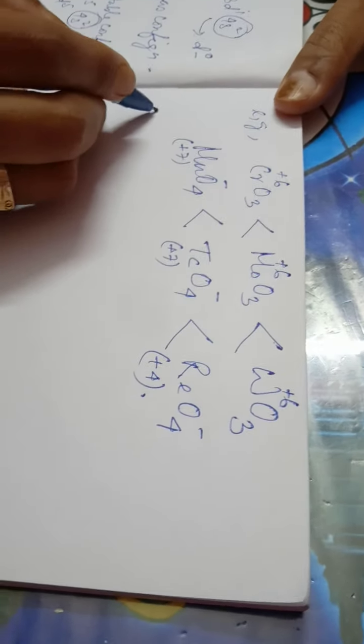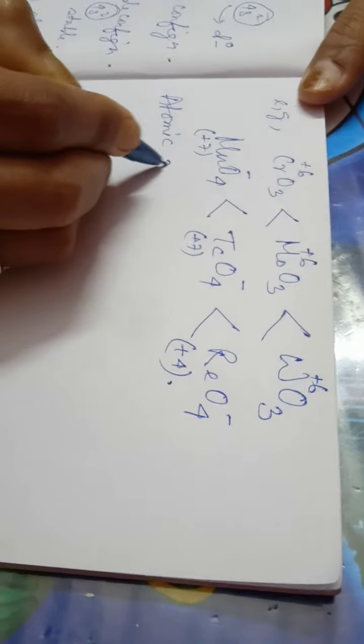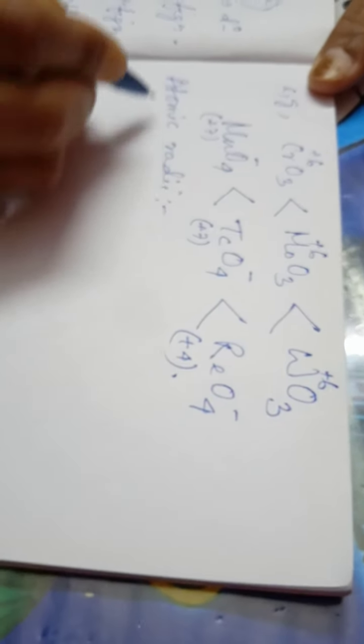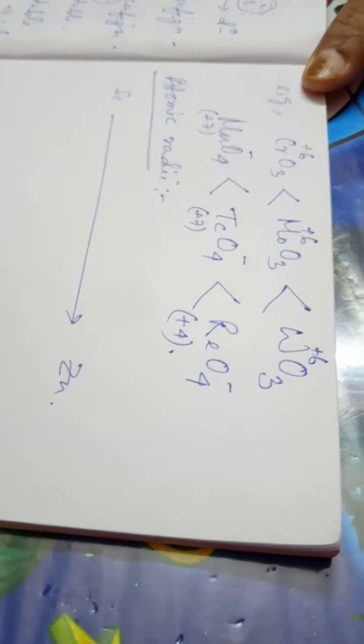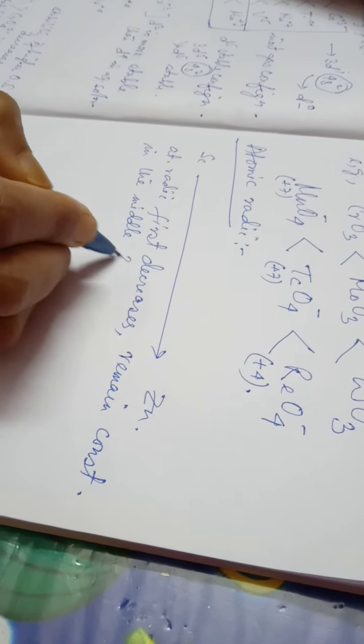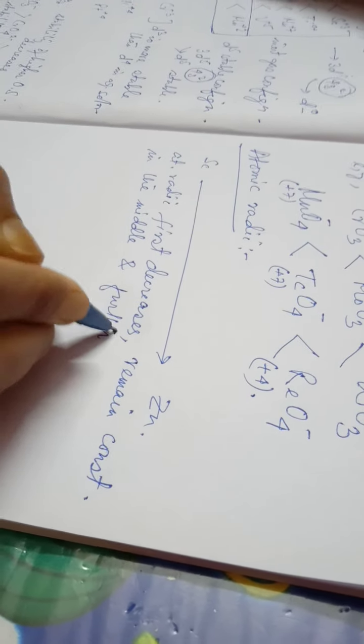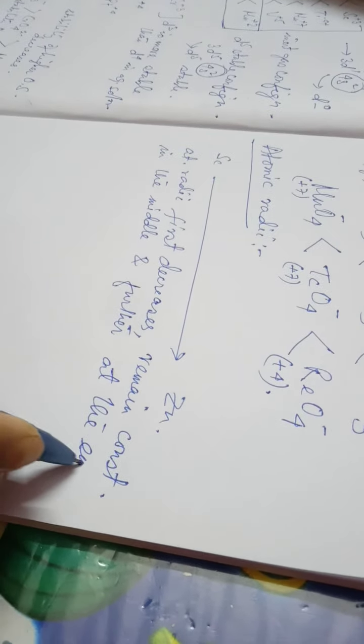So the next point to be discussed is atomic radii. If we move from scandium to zinc, atomic radii first decrease, then remain constant in the middle, and further at the end increase.